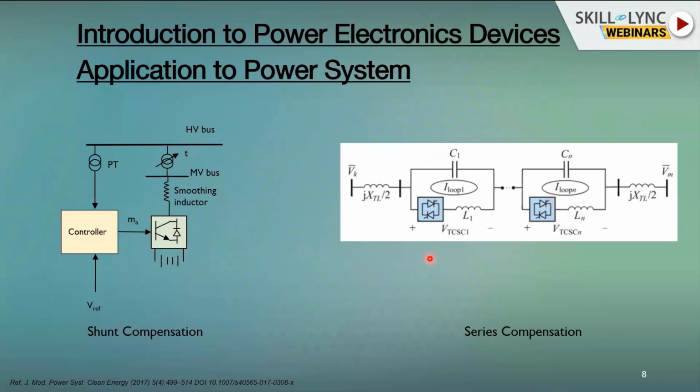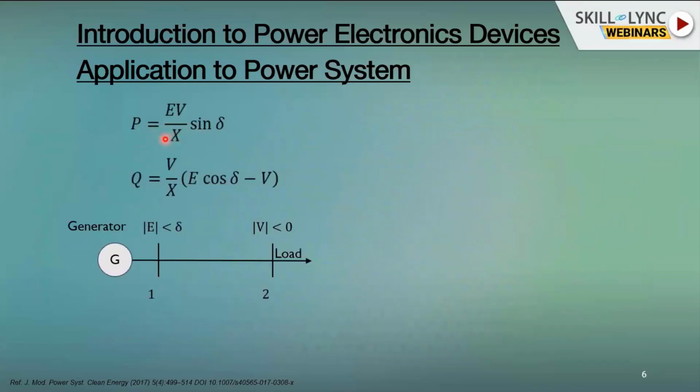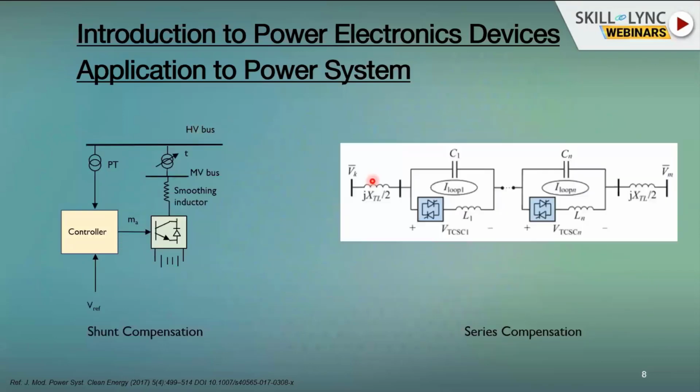And the other way of improving the power flow is to use a TCSC. So you use a series capacitance, as you see in this equation. The X is in the denominator, so if I can reduce this reactance X of the transmission line, then I can have more power transmission. So by adding capacitors in series, we also have an anti-parallel thyristor and some inductor. This inductor is basically to limit the di/dt that might occur on the thyristors and could damage them. That's the reason we have the inductors here.